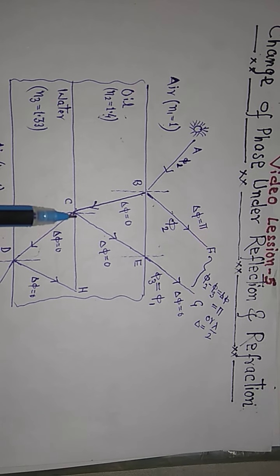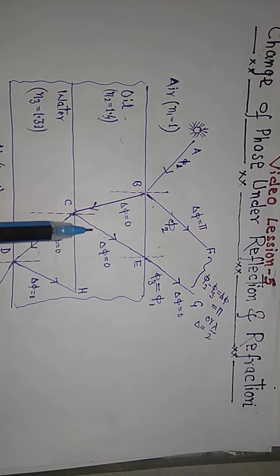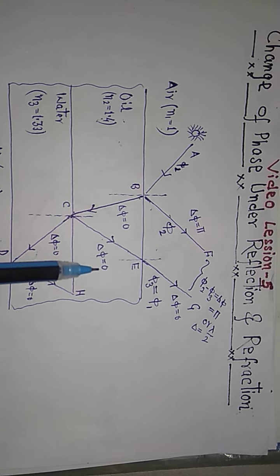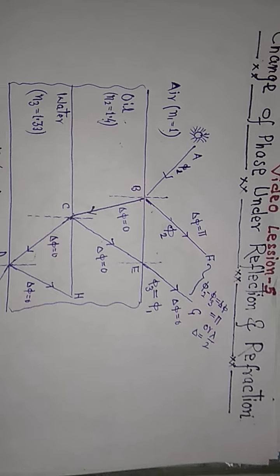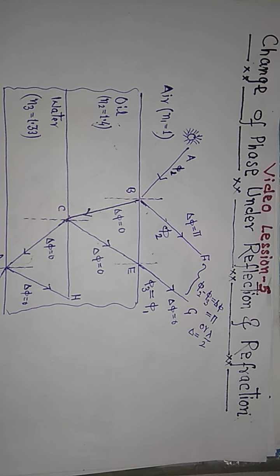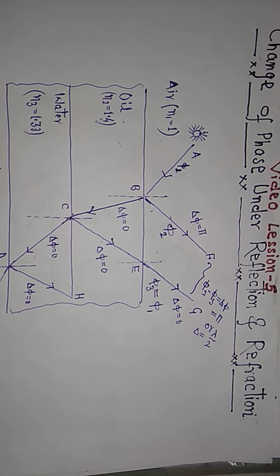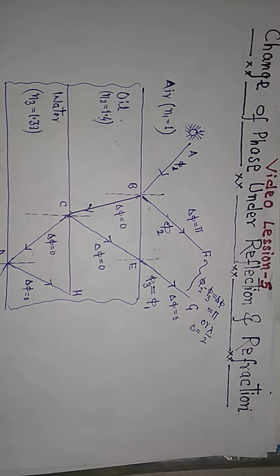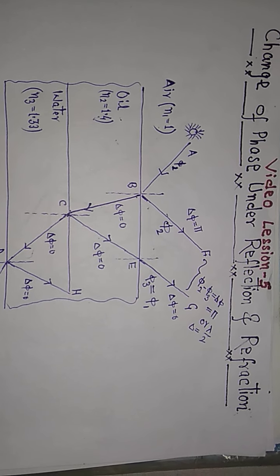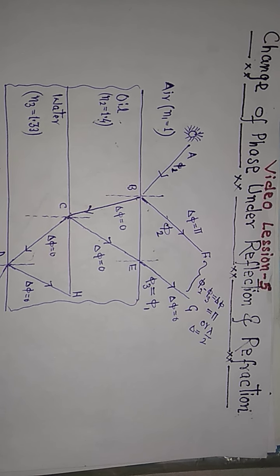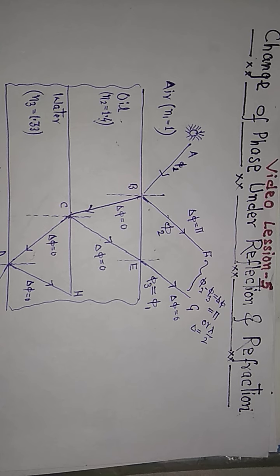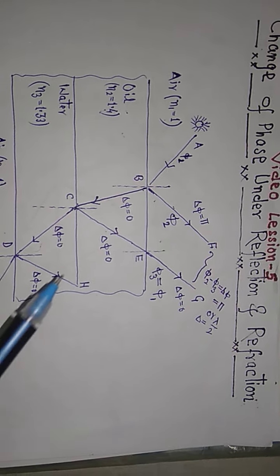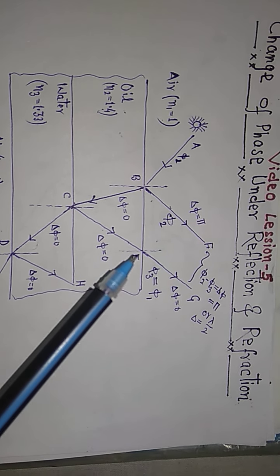But here at point C, the light is reflected from denser to rare, so there is no change of phase. So the rule is that when light is reflected from rare to denser, there is a change of phase of pi or path difference lambda by 2, and if light is reflected from denser to rare, there is no change of phase. Okay, so this light ray reaches point E.